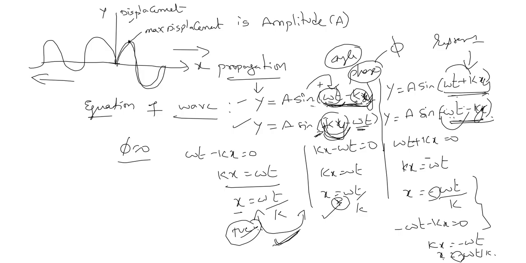Got the point? One positive and one negative, then the wave is in the positive direction. If both are negative or both are positive, then the wave is in the negative direction. These are for bits. Okay, understood now.